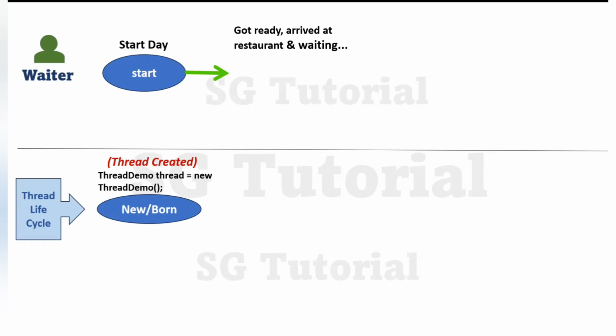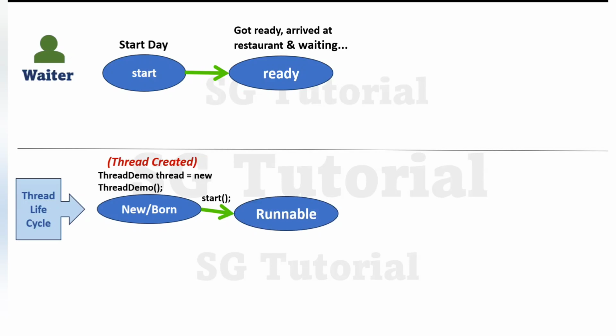It means let's consider now waiter is in ready state. Similarly, after creating thread, when we call start method on thread object, then it is considered as thread is in runnable state. Basically, when we call start method on thread, then thread is ready to execute the code but hasn't started execution because execution of thread is controlled by the JVM with the help of thread scheduler. And therefore, when thread scheduler provides CPU time to the thread, after that thread will start execution.